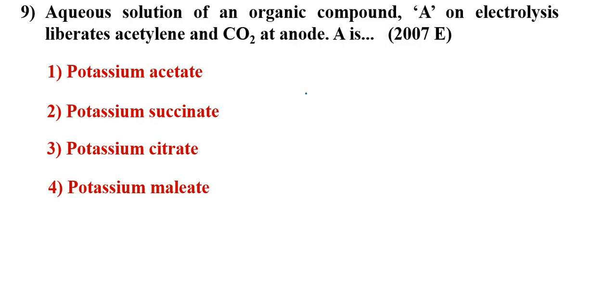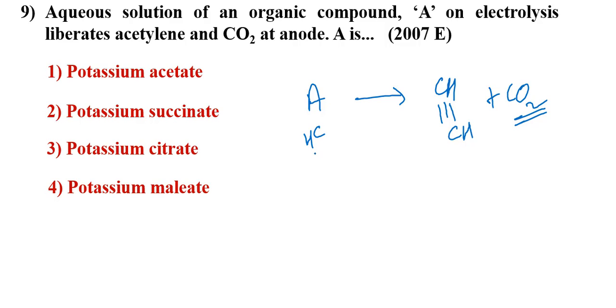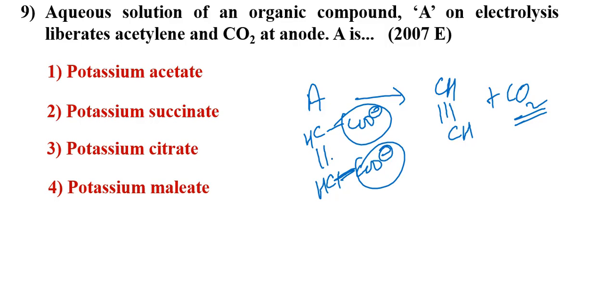Aqueous organic compound A, we don't know, but it is giving acetylene, CH triple bond CH, and it is giving carbon dioxide as well. Generally carboxylates. So the answer would be CH double bond CH COO minus. This COO minus is releasing as CO2, then one more new pi bond is coming here like this.